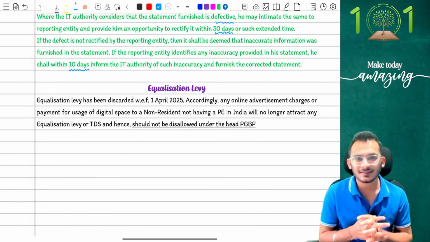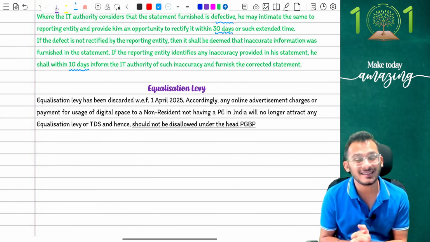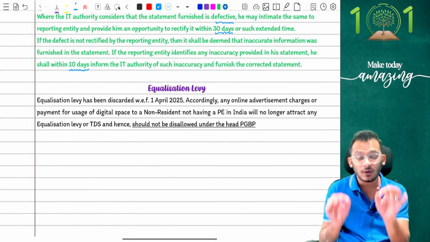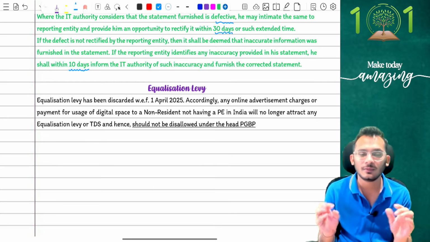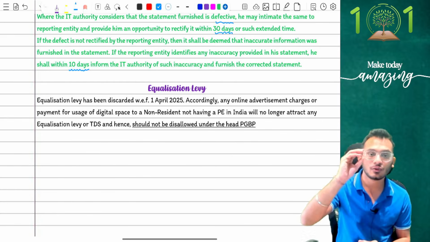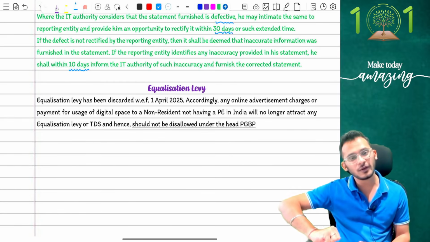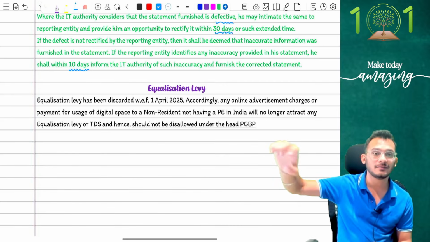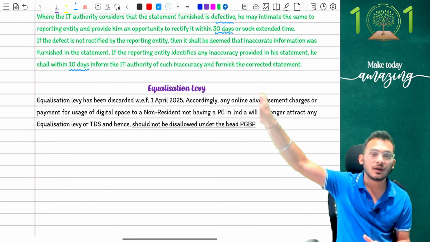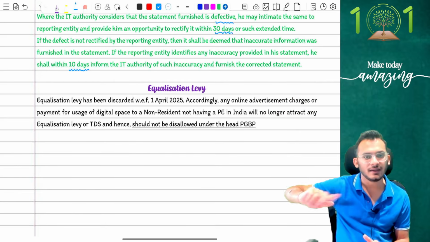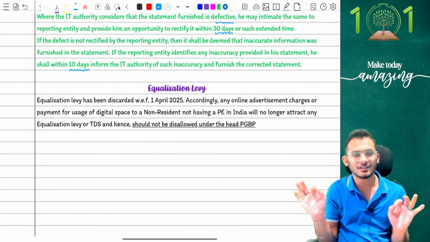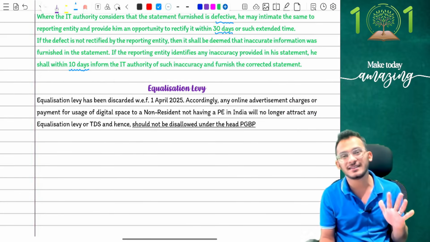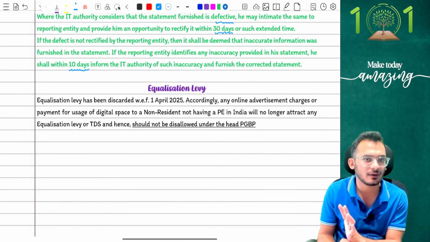Yes. Now, why is this critical? Why am I showing it to you, people? Because ICAI loves to test you with questions on this. What is the equalization levy? I'm going to take 2 minutes to explain to you. Until last year, the rule was very simple: if you are a person who's going to make a payment for online advertisement or for digital space to a non-resident not having a PE in India, you are supposed to deduct an equalization levy. The equalization levy was about 6% for a payment exceeding 1 lakh rupees.